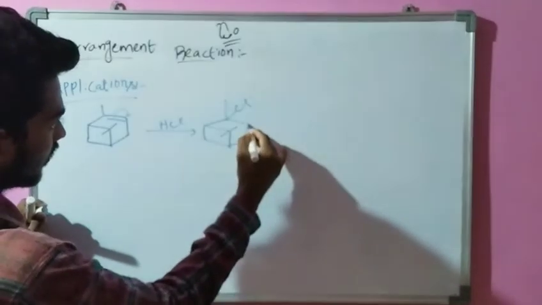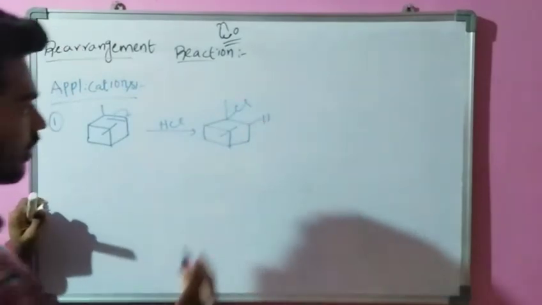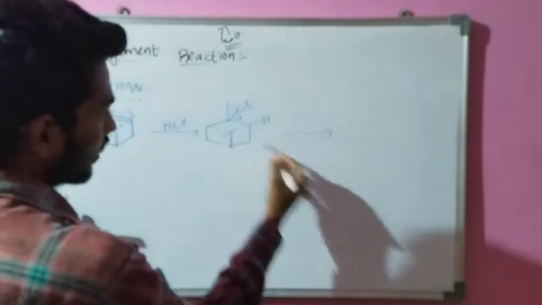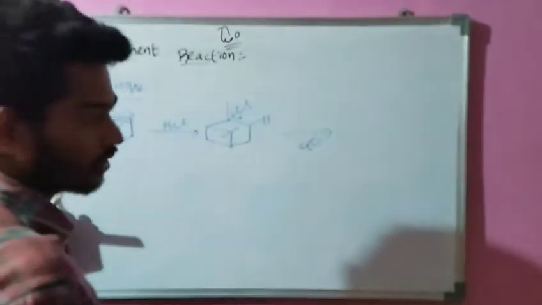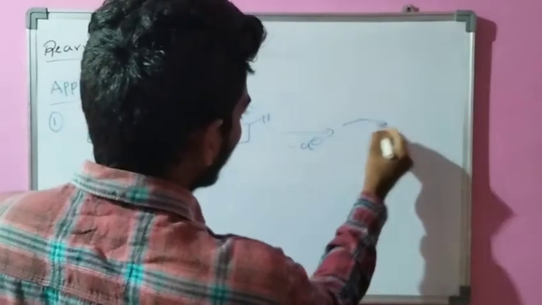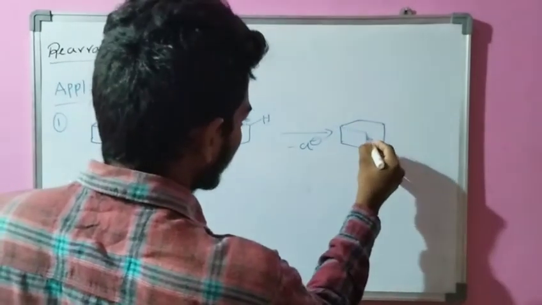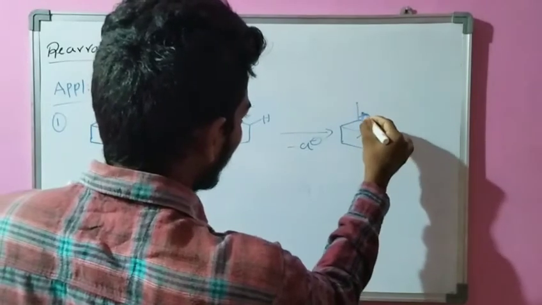Here chlorine and hydrogen are added, then the chloride ion is removed and it forms a carbocation.